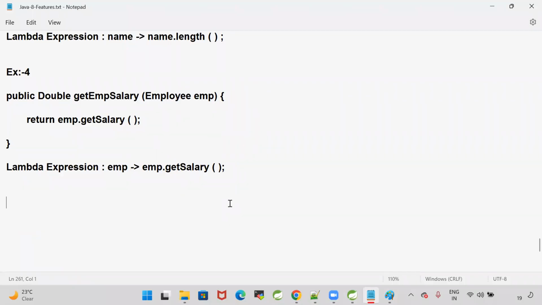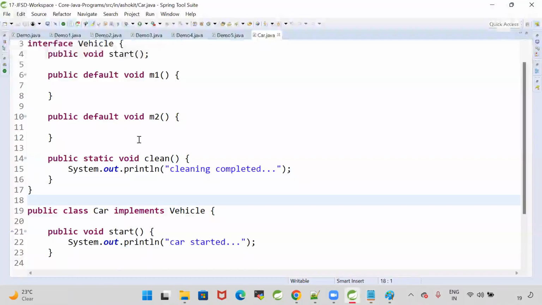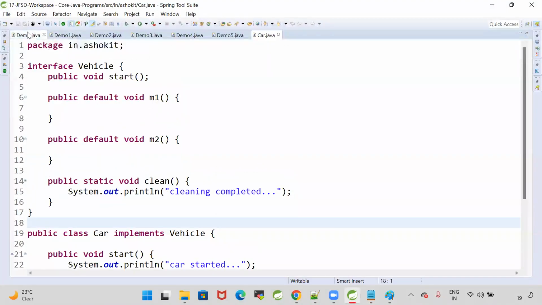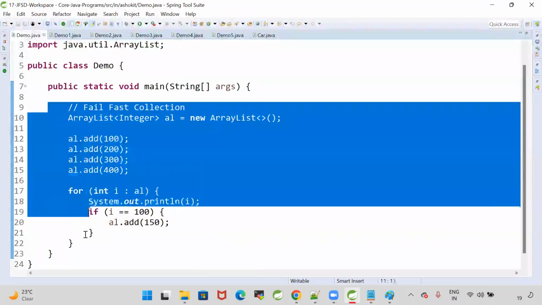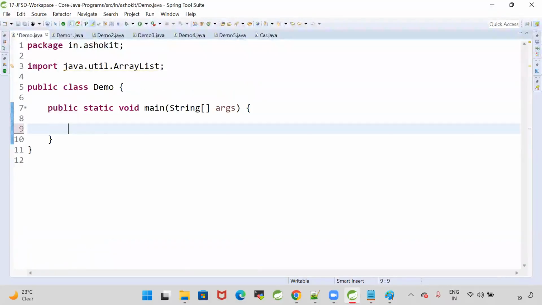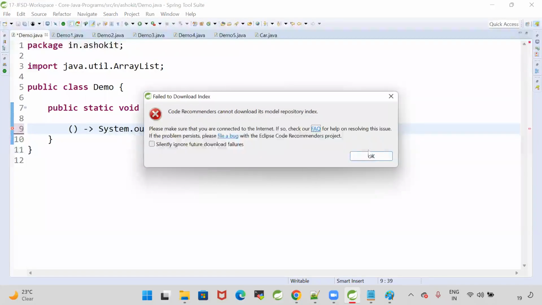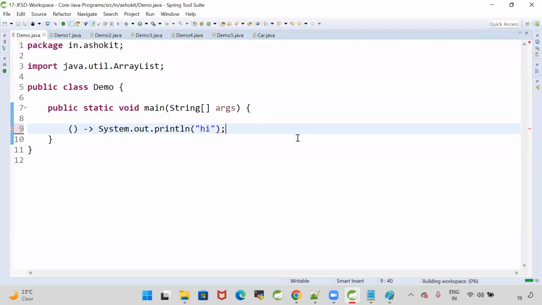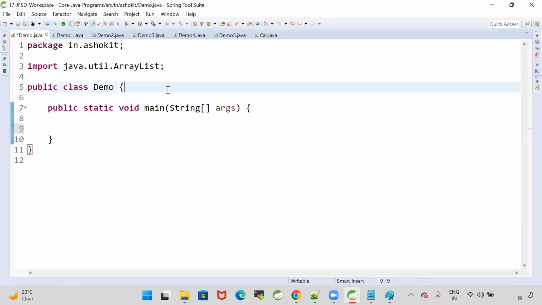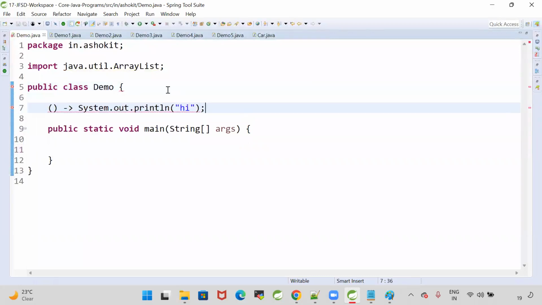Now you may get a question. Okay, Ashok, we are able to write the Lambdas in Java, but how to call them? Now I can write a Lambda like this: System.out.println of something like hi. But how to call it? There is no name for the Lambda. Lambda is nothing but an anonymous function. Then how to call this Lambda in Java?